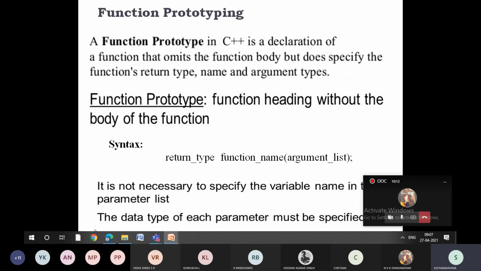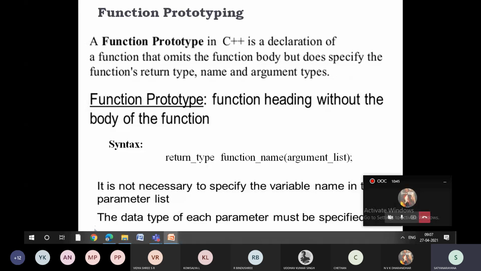So these functions will have the return type, and also the names and argument types which we are going to use. When we see an example, you can understand. So just try to understand the definition: a function heading without the body of the function. When you write a function without the body of the function, then it is called a function prototype.